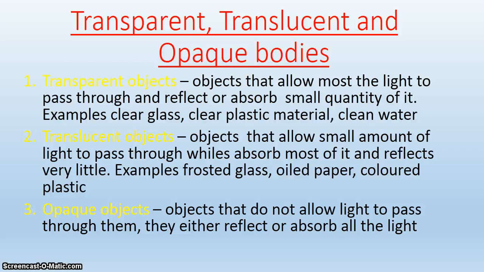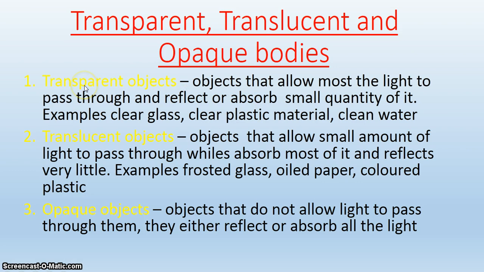Before I go ahead with these terms, let me explain that when light falls on objects, three things may occur. Those light rays may be absorbed, or reflected, or the object may allow the light to pass through. So number one, the light rays may be allowed to pass through the object. It can also be reflected, or it can be absorbed. So please take note of that.